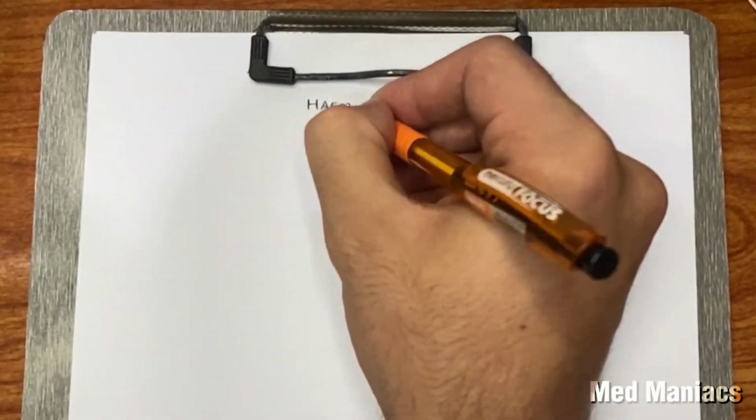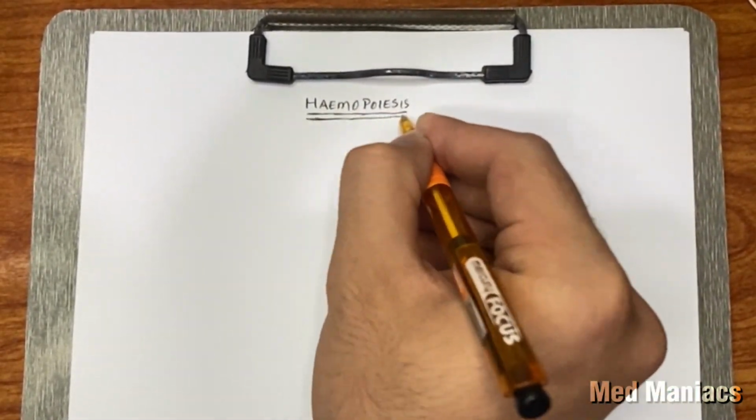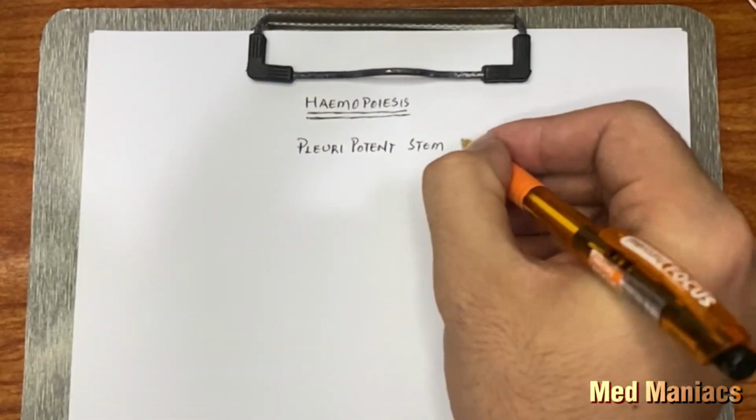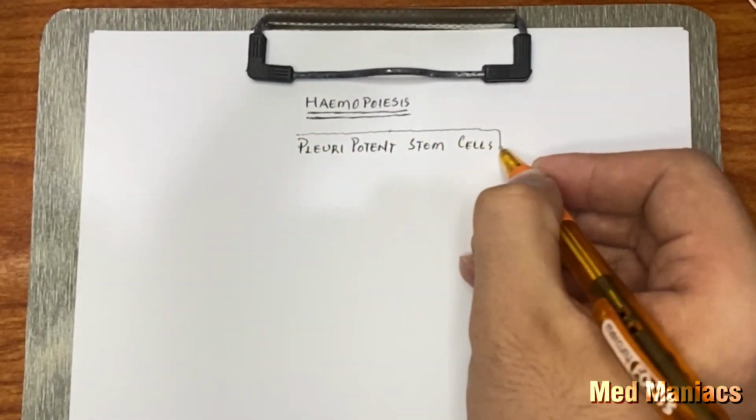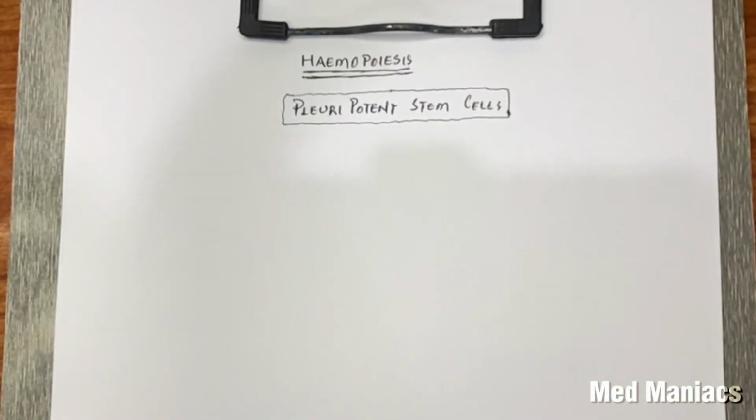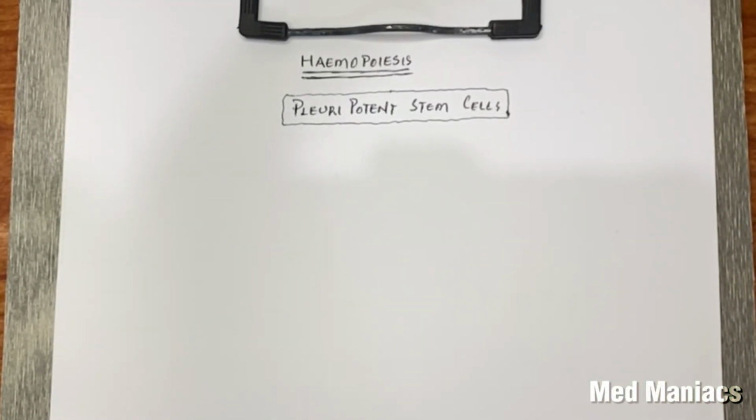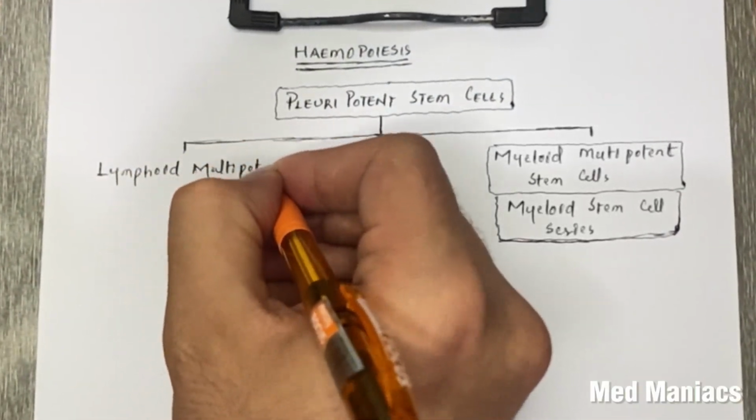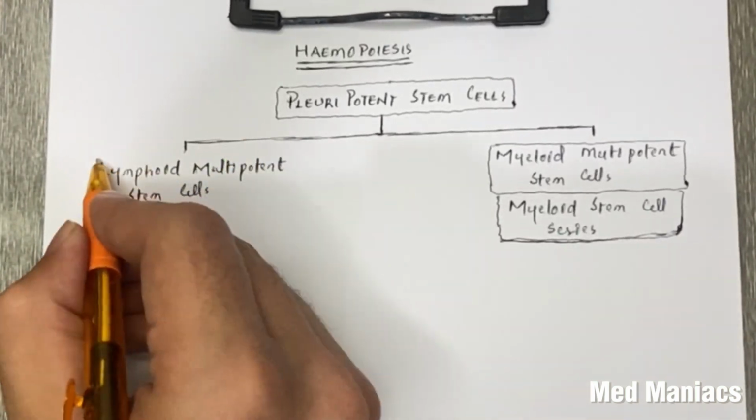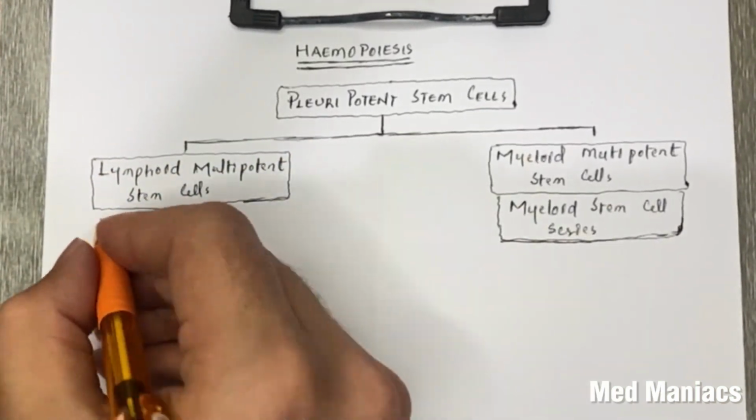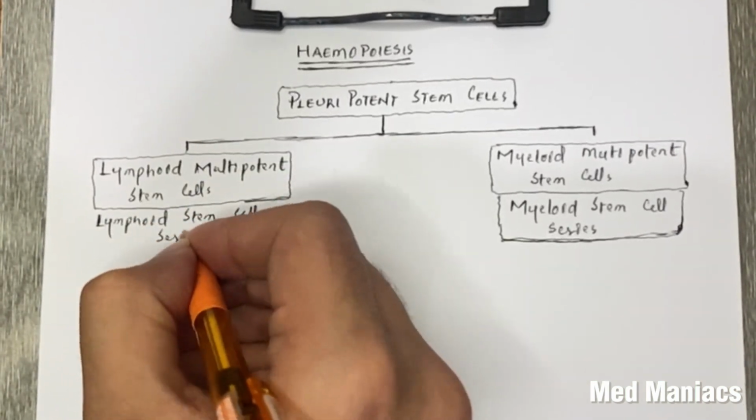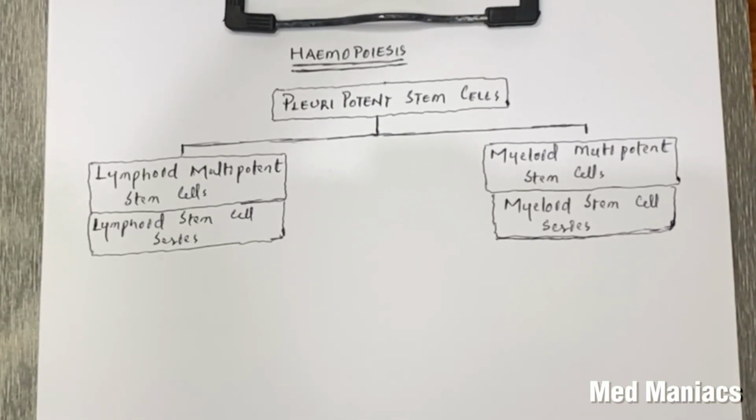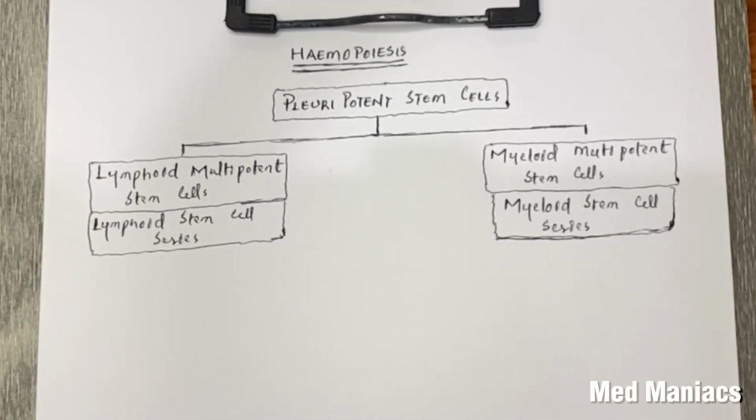So now we come to the process of hematopoiesis. The pluripotent stem cells, which are the precursor cells, have the ability to differentiate into different types of cells. These pluripotent stem cells are the cells from which all the blood cells are formed. The pluripotent stem cell differentiates into two types of cells: the lymphoid multipotent stem cell, also known as the lymphoid stem cell series, and the myeloid multipotent stem cell, also known as the myeloid stem cell series.